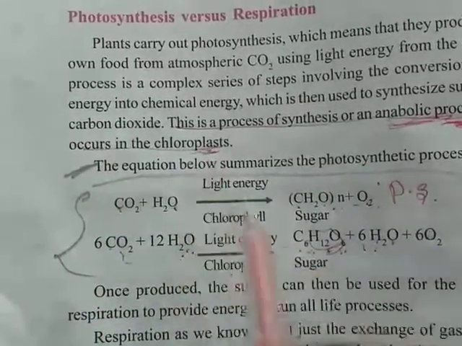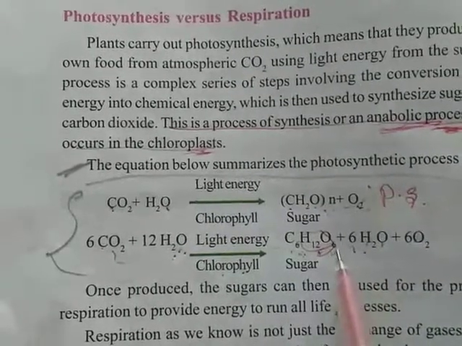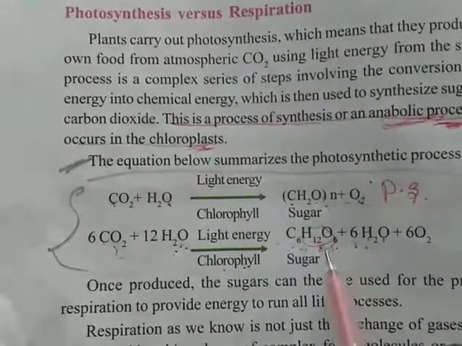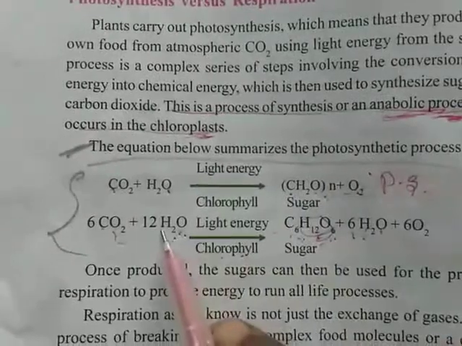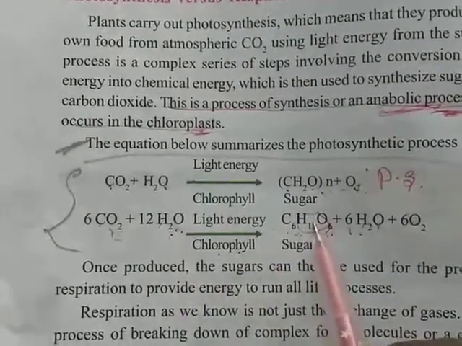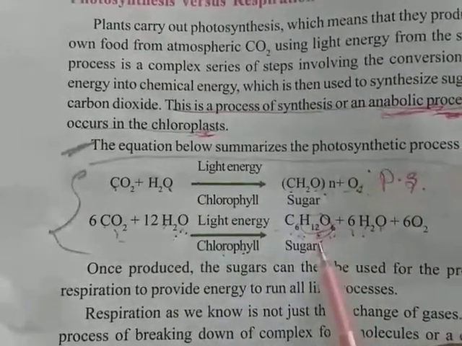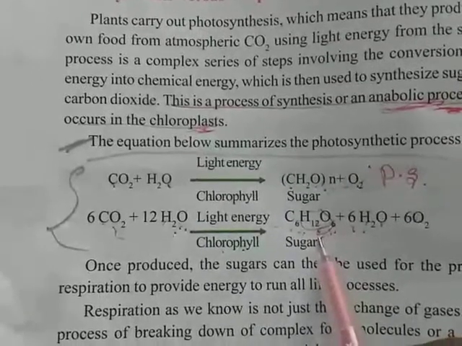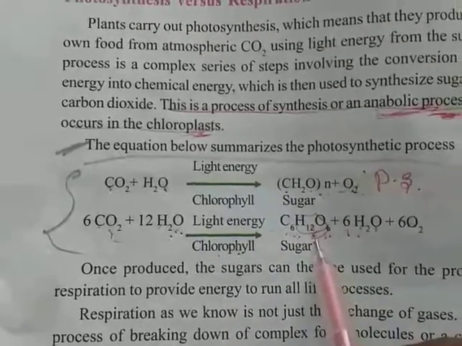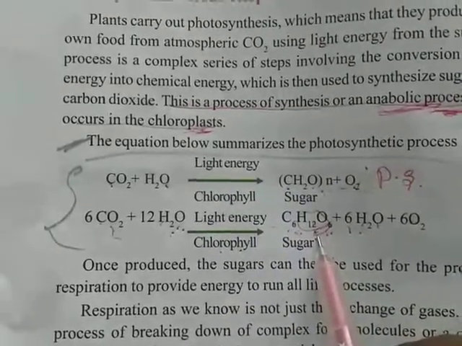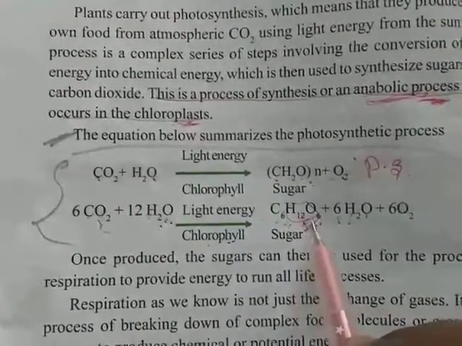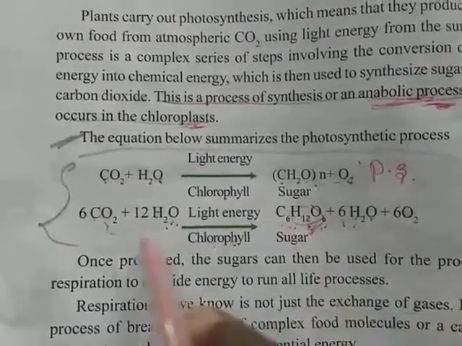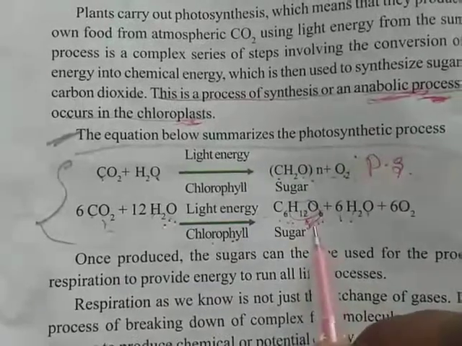We can see these photosynthetic reactions in the chloroplast. Whenever simpler molecules combine together to form complex molecules or complex substances, it is called an anabolic process or anabolic reaction. Here we can see the association of molecules.